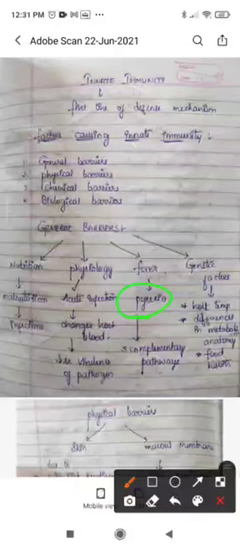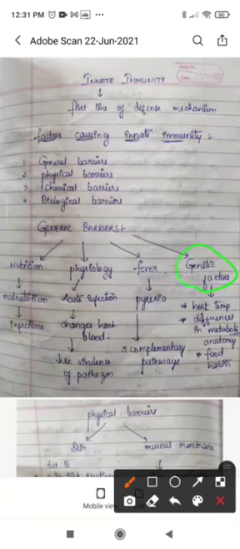Next one is genetic factors. Because of genetic factors also, some immune responses take place. What do genetic factors mostly influence? They influence the temperature of the organism, the metabolism of the organism, and the food habits of the organism.